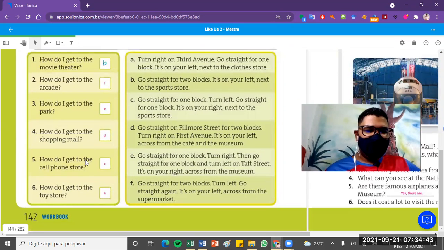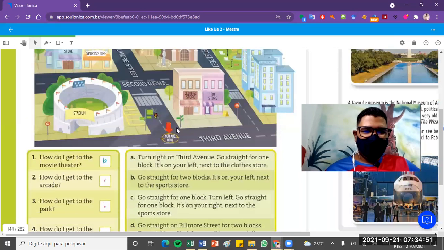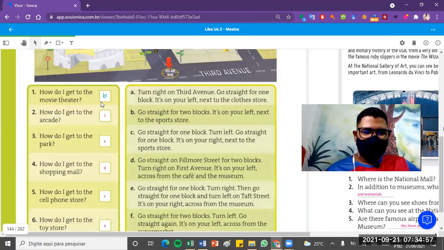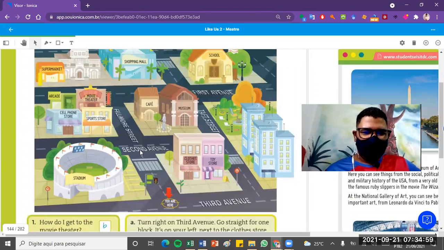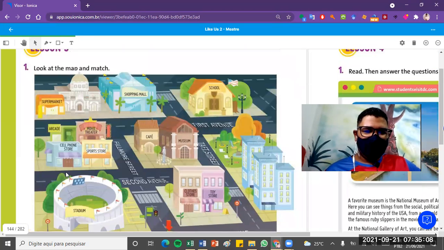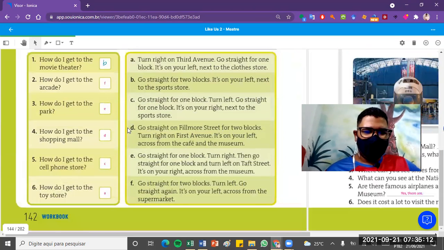And how do I get to the cell phone store? The cell phone store is sentence C. Go straight for 1 block. Then turn left. See? Turn left. Go straight for 1 block, turn left. It's on your right, next to the sports store. Então estará à sua direita. Next to the sports store.